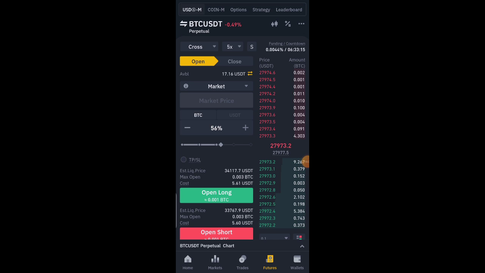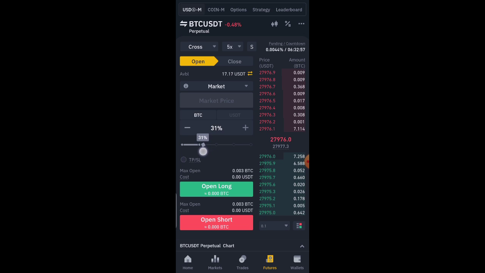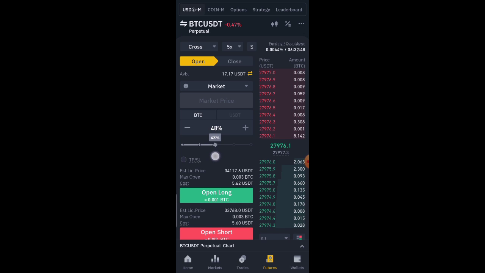Okay guys, so now let's assume that you have $100 here, and if you set this to 50%, what you are saying is that you want to use $50 out of that $100. If you set it to, let's say, 25%, that means you want to use $25, and so on and so forth.